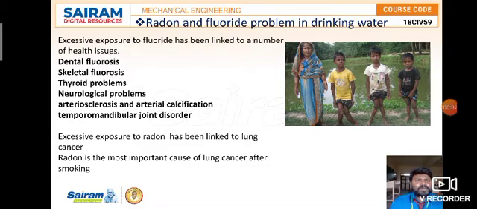The first one is the radon and fluoride problem in drinking water. How does this problem take place? What is the radon and fluoride problem in drinking water? Excessive exposure to fluoride has been linked to a number of health issues. If fluoride is excessively mixed with drinking water, the health issue that we come across is dental